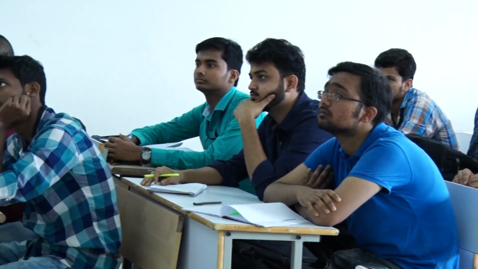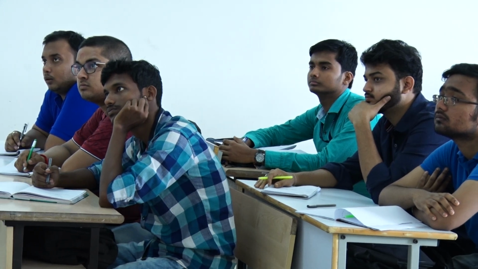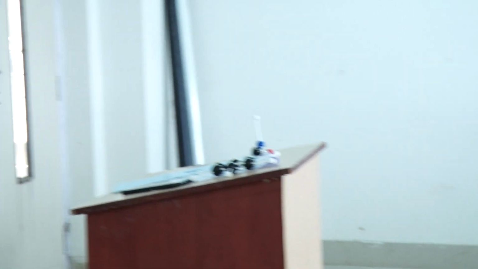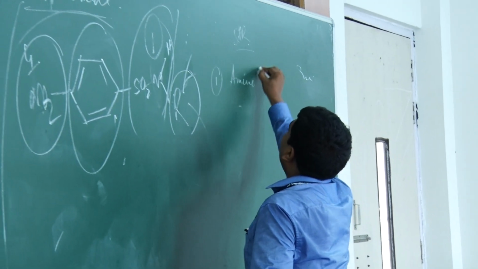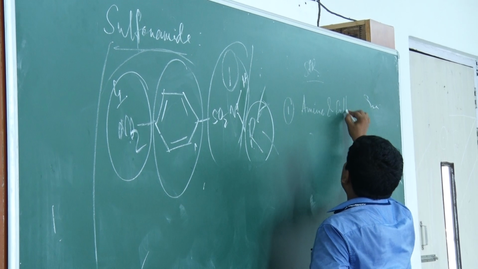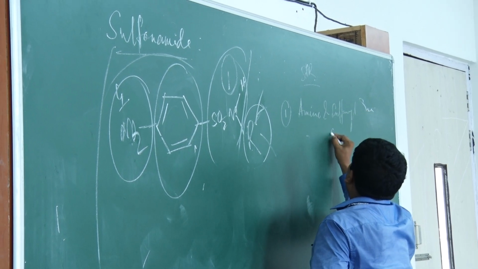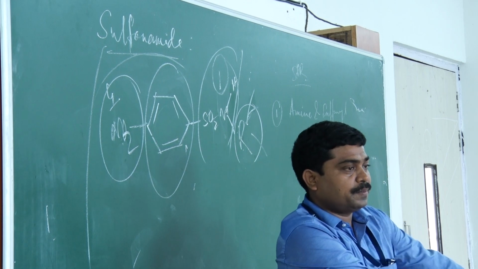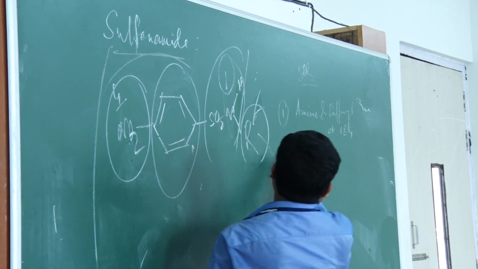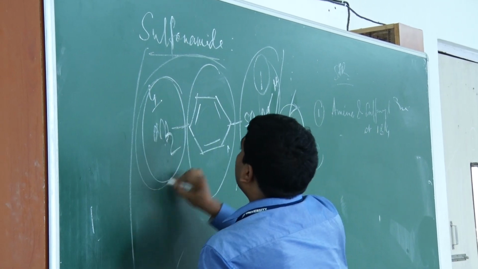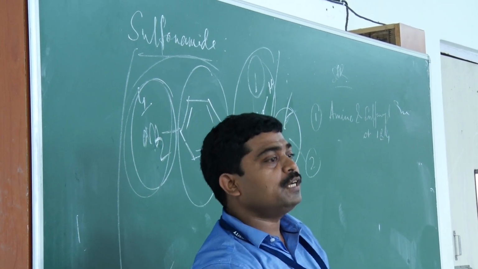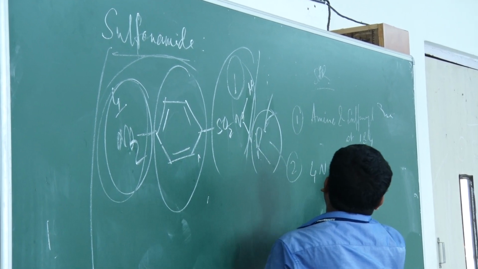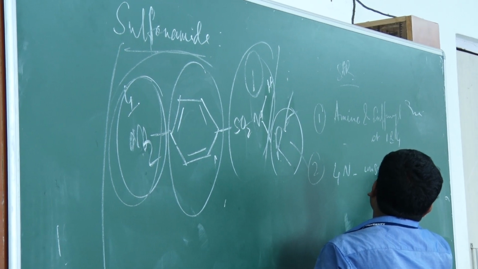First, 1 and 4 disubstitution is a must. That is, amino and sulfonyl groups at the 1 and 4 positions of the benzene ring are a must. Second, the nitrogen at position 4 must be unsubstituted.